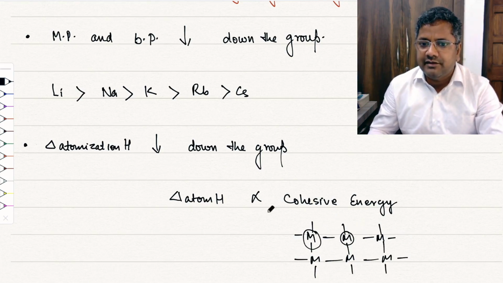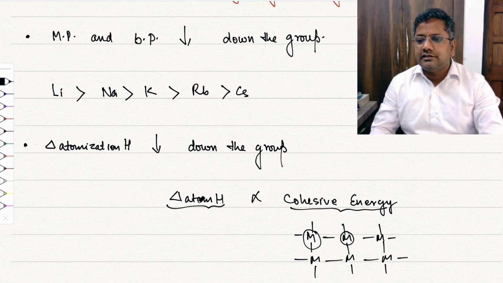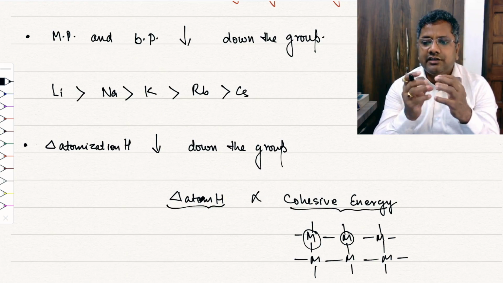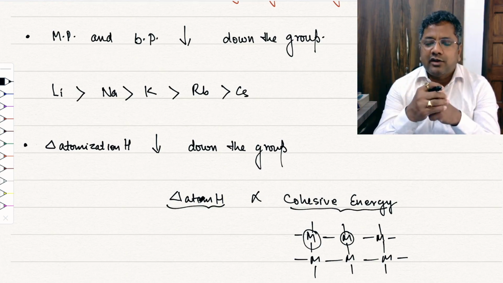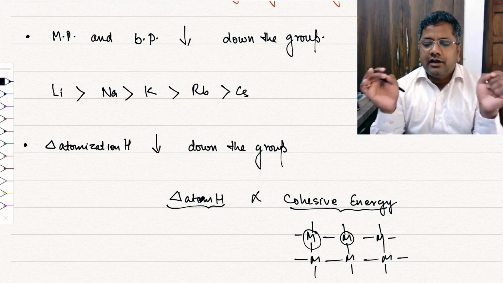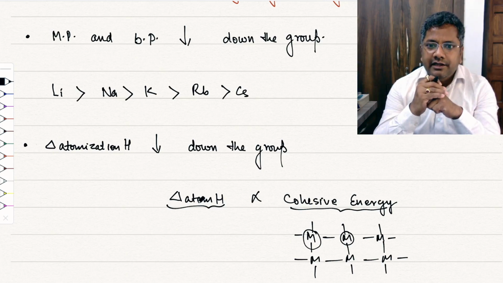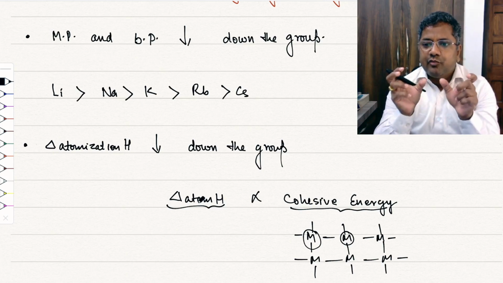This is a very important property, because delta H atomization is a part of the standard electrode potential. So when we determine the E naught value for any ion or any element, it has a very important role.